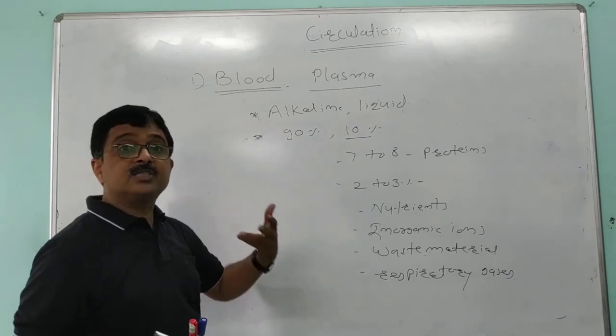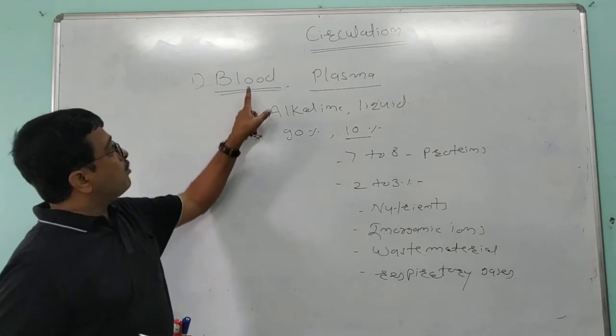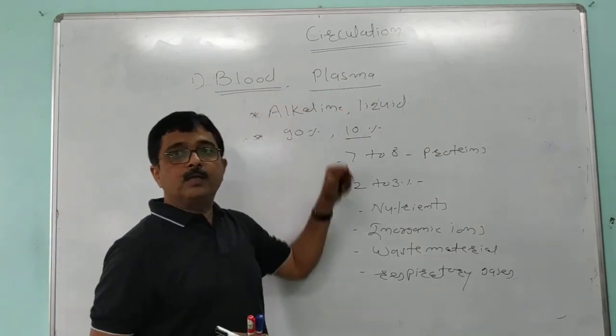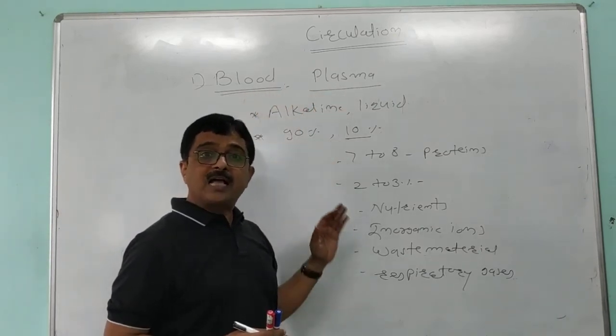It always changes, due to the continuous exchange of materials between blood and tissue cells. So this is about the first part of the human blood, called plasma.